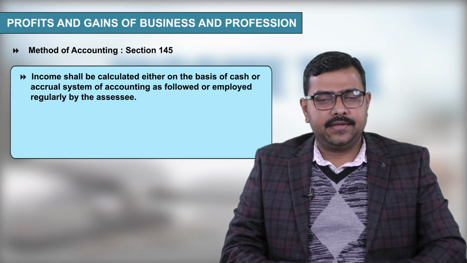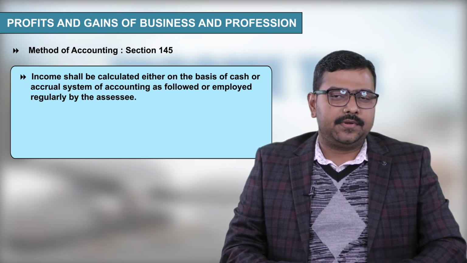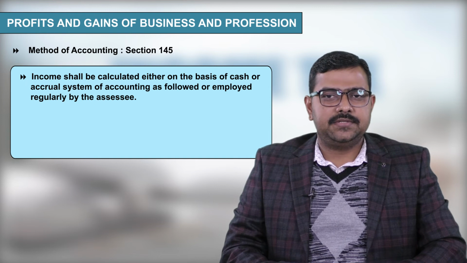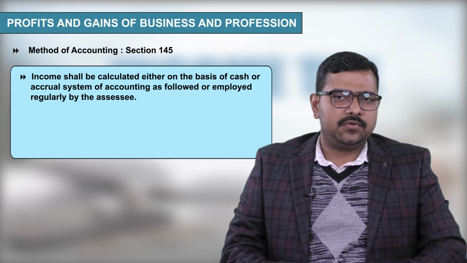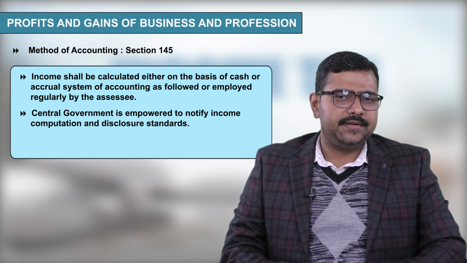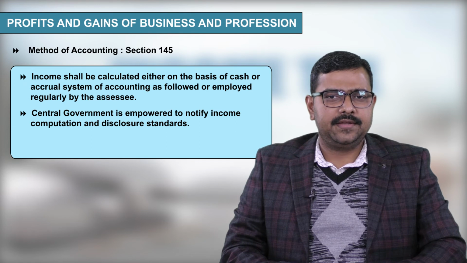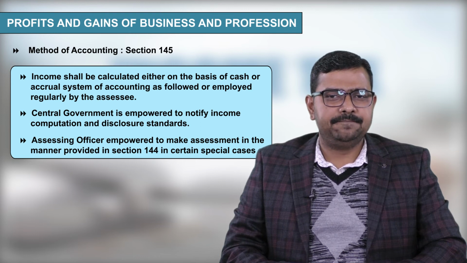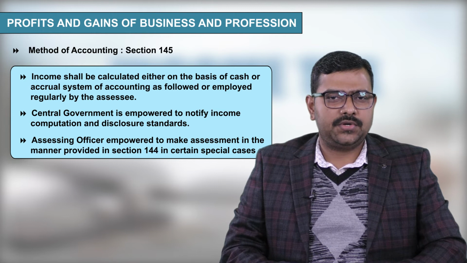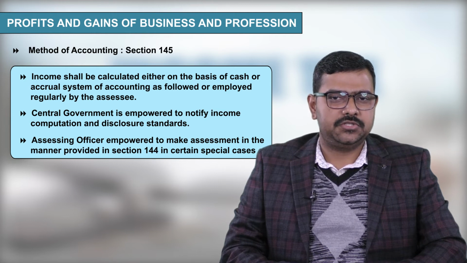He can calculate books of account on cash basis or accrual basis, but he will have to employ that choice regularly. Point B, central government is empowered to notify income computation and disclosure standards. And point C, assessing officer empowered to make assessment in the manner provided in section 144 in certain special cases.